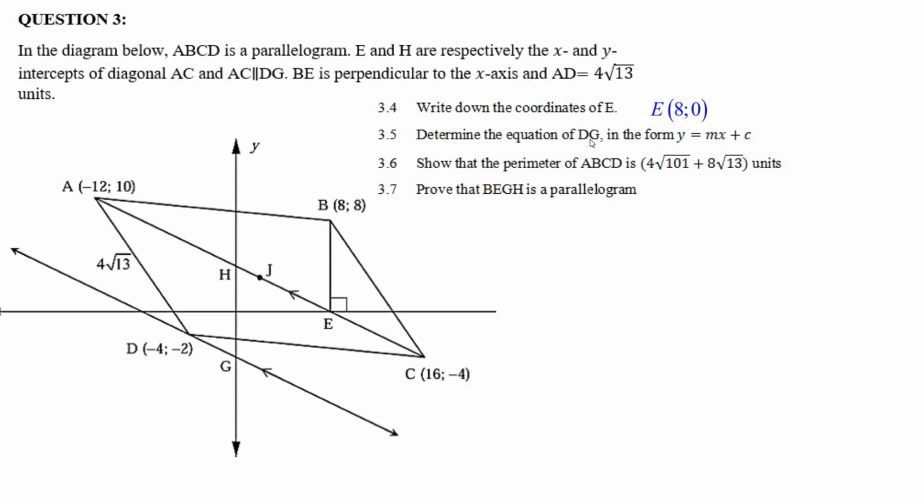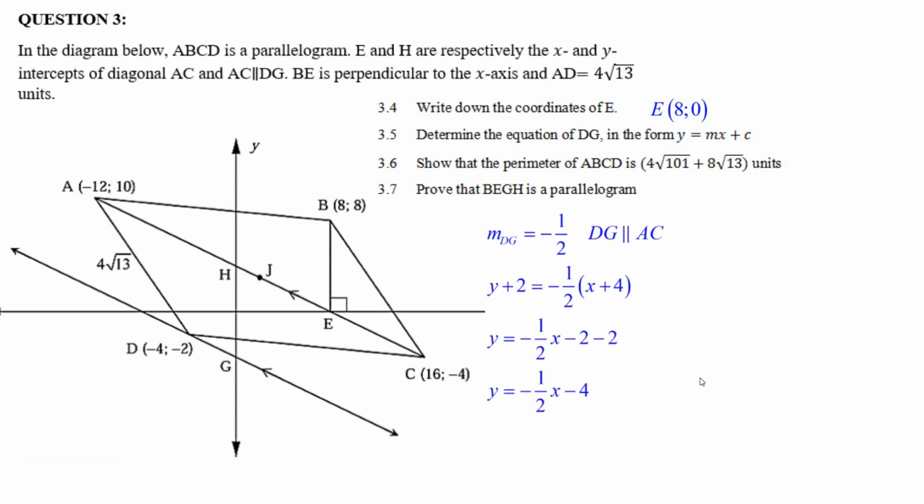Let's see the equation of DG. Oh, they told us it was parallel. We know that the gradient of AC is minus a half, so the gradient of DG must be minus a half. And then we just use a point and put it in the point gradient formula, and we'll get the equation of the line. DG's got to be minus a half because it's the same gradient as AC. They're parallel. So you put in minus a half, and then you put in minus 2 for the y, because minus 2 is the y-coordinate here.